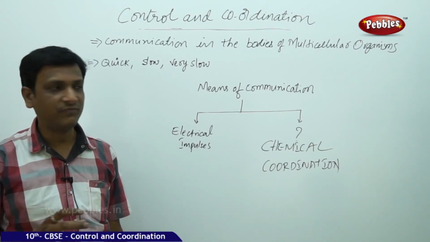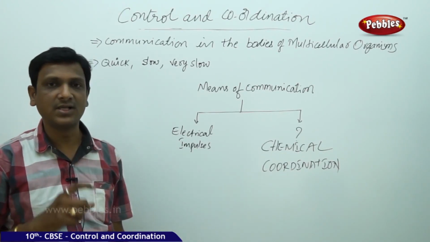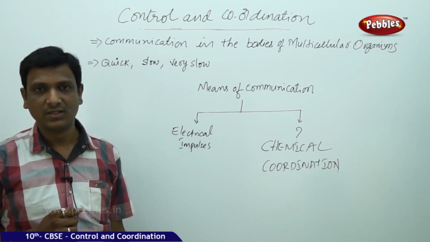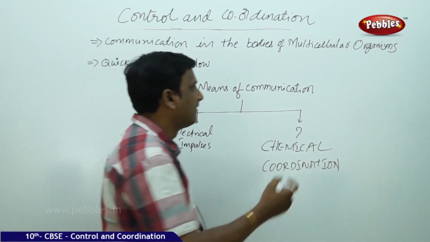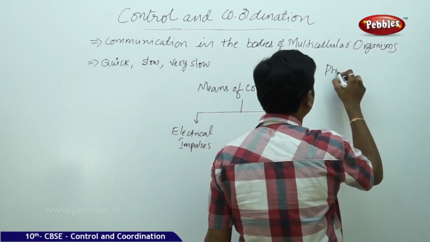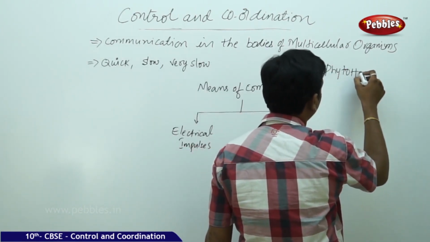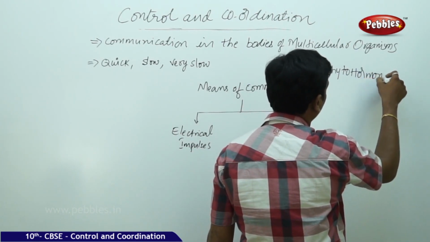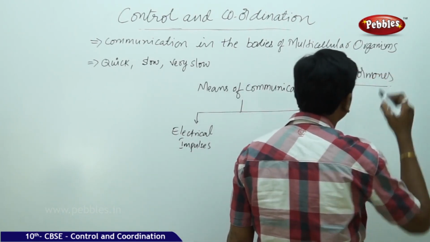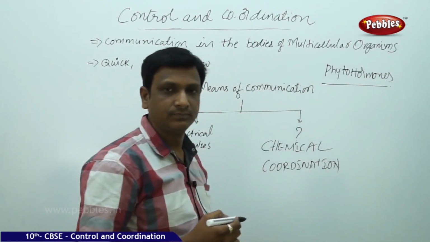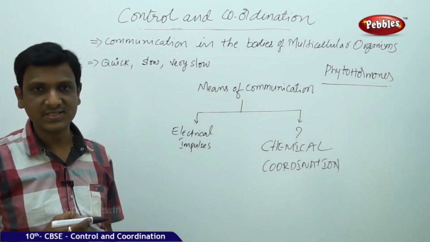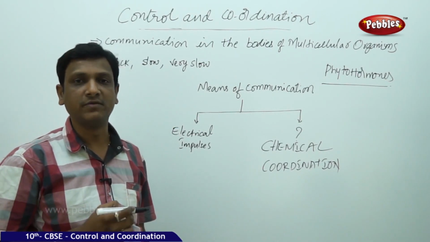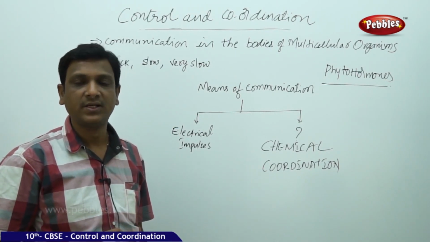Generally, we use a term for these chemical messengers, that is the hormones. The hormones that are found in plants are called phytohormones. Even in animals, even in case of human beings, hormones play a major role in your growth, in your development.